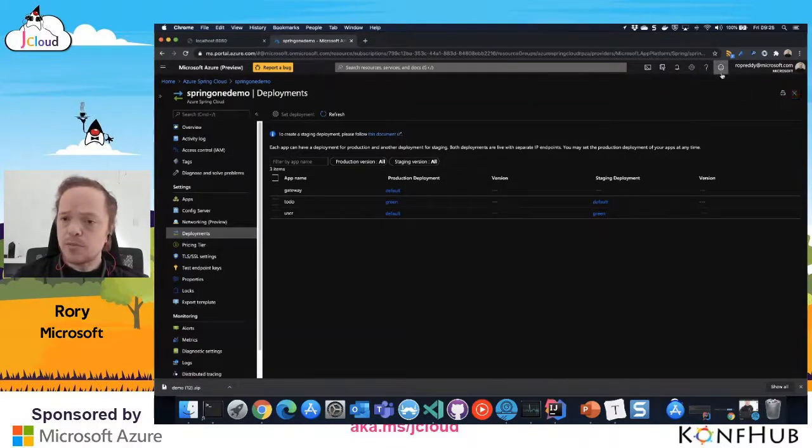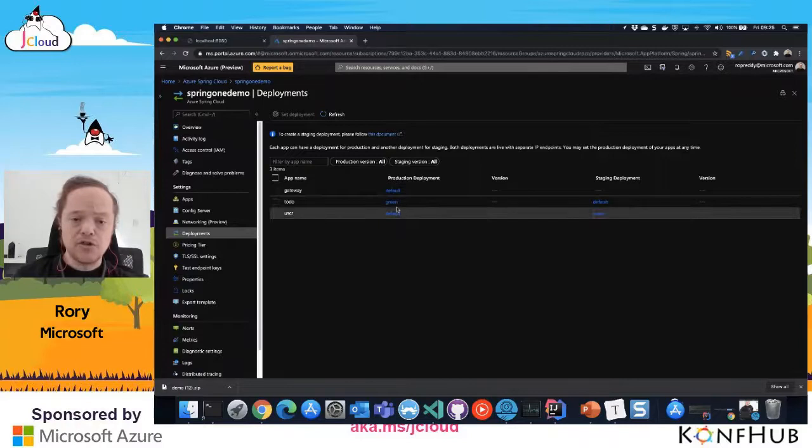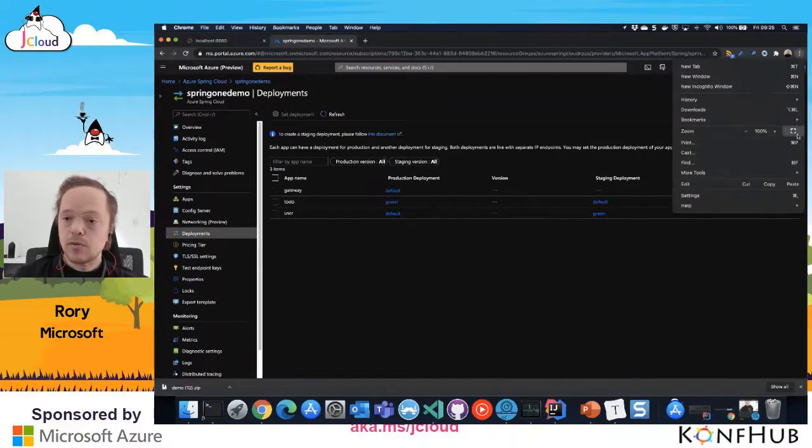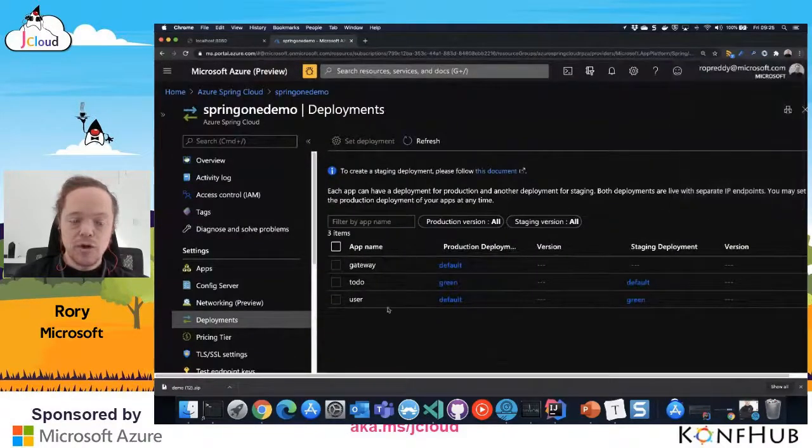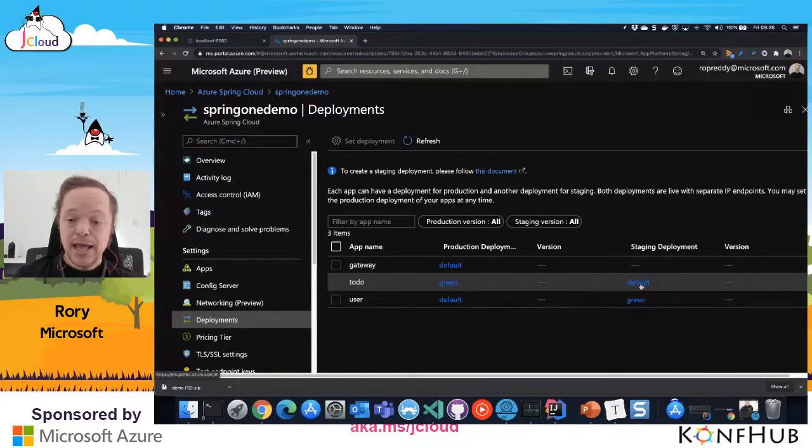Should be still plenty of time. So I've got my to-do application here, and I've got my green deployment and my default deployment. Now, the default deployment is the one that we're deploying right now, which is going to take a while. The green deployment doesn't work.